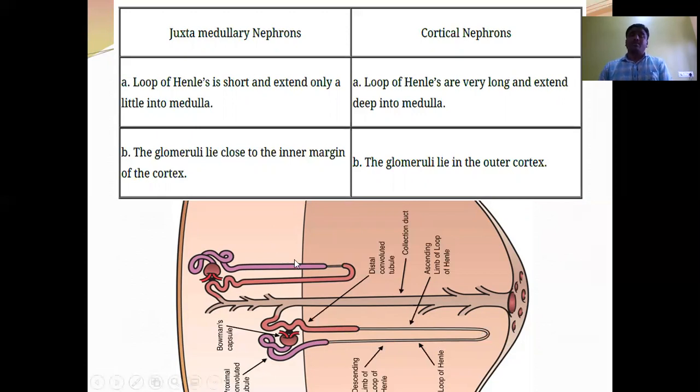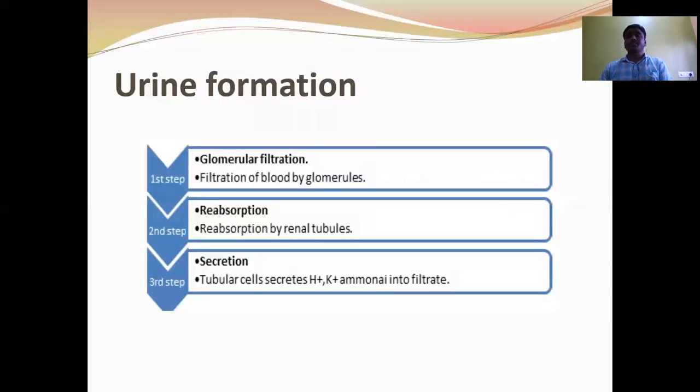In cortical nephrons, the vasa recta is highly reduced or absent. In juxtamedullary nephrons, the vasa recta is well developed. After emerging from the glomerulus, the efferent arteriole divides and redivides to form a network around the renal tubule called the peritubular network. The portion of the peritubular network that surrounds Henle's loop is called the vasa recta. The vasa recta and Henle's loop play the major role in the formation of concentrated urine.